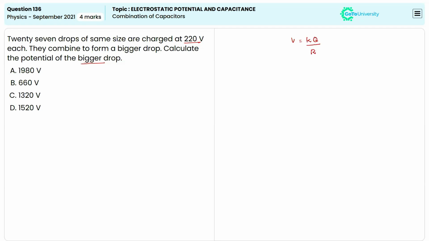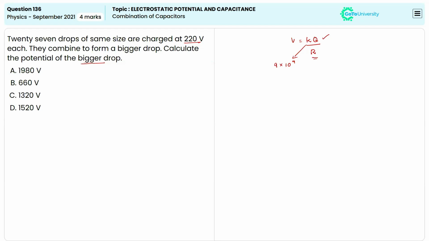by R. K represents Coulomb's constant, which is always equal to 9 times 10 to the power 9. Q here represents the charge, and R represents the radius. So the charge on the bigger drop plays the main role here. When 27 smaller drops combine, the charge on the bigger drop is the sum of the charges of